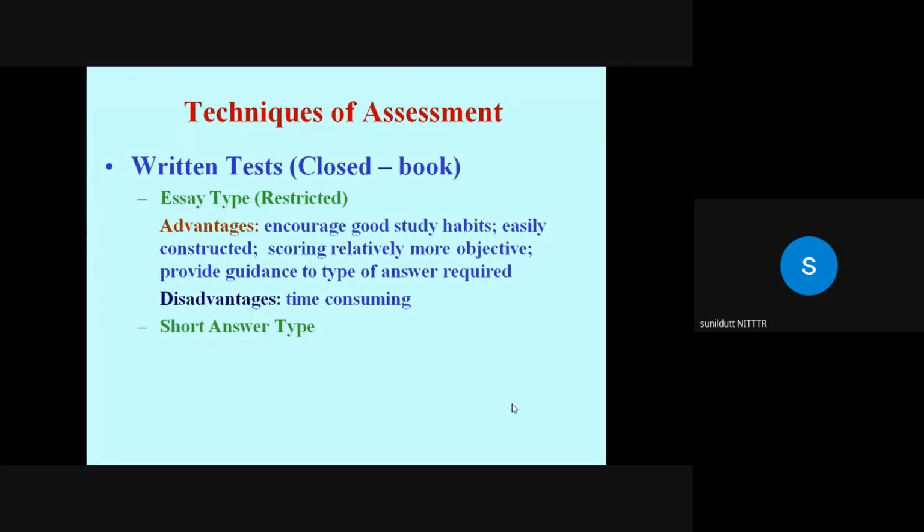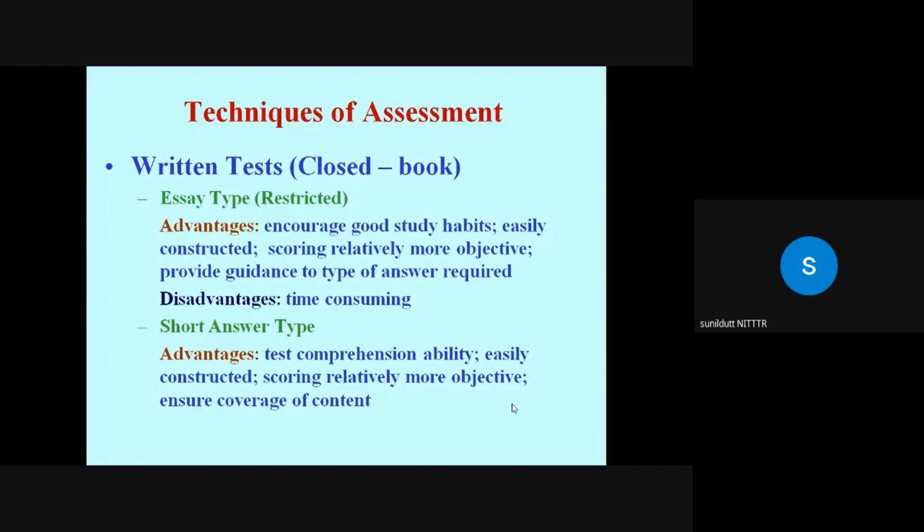Now another is short answer type item. So for example, the question is like, say, what is the relationship between molecular weight and vapor density? Or the atomic weight of potassium is 39, of chlorine 35.5, oxygen 16. What is the molecular weight of KClO3? Or name one sulfide ore of copper, or which device is used in a vacuum cleaner to pump air into the dust bag, or it is what percentage of 64. So such questions can be asked in the form of short answer.